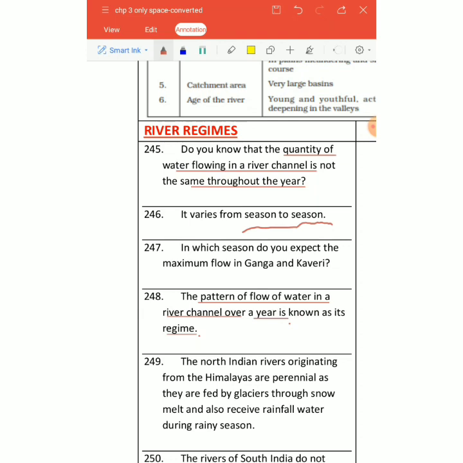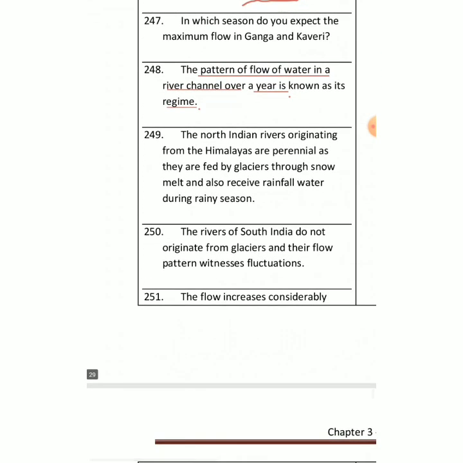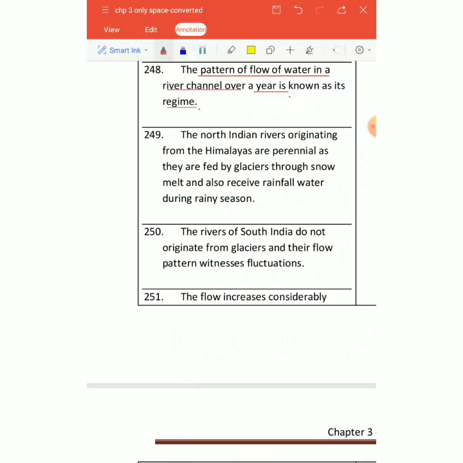So North Indian rivers basically originate from the Himalayas. We already know they are perennial in nature and they are fed by glaciers, therefore they are perennial throughout. They have snow melt in summer, and later on, due to the southwest monsoon, they get so much water. Few rivers are dry in some parts, otherwise most of the time the water is there. And the rivers of South India do not originate from glaciers, and therefore they witness large fluctuations. They have to totally depend on rain, right?